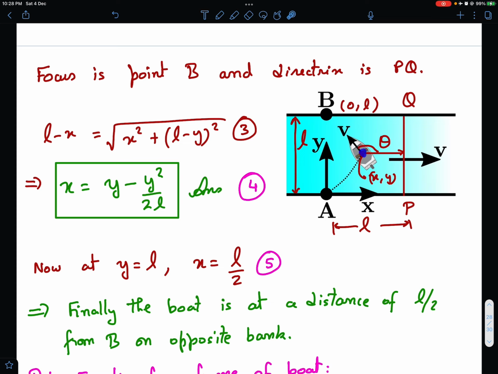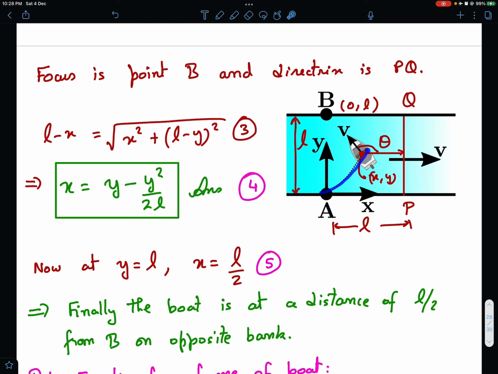Okay, and if you consider some point x comma y, you can use the distance formula. This point is 0 comma L, with respect to A as the origin. So the distance formula gives you: this distance is L minus x, and this distance will be under root of x square plus L minus y square. If you rearrange, this is just the equation of this parabola. So that was the equation of trajectory.